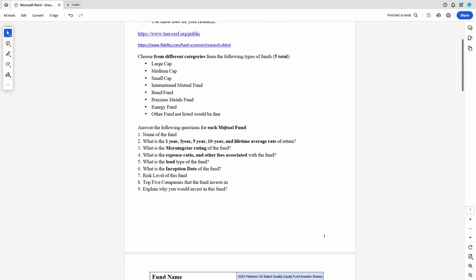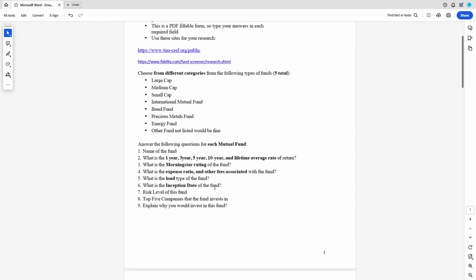We're going to look at the funds and name the fund. We are going to look at the 1, 3, 5, 10 year and lifetime average rate of return, so we have some good research and can see how fast they're growing. What is the Morningstar rating of the fund? What's the expense ratio? Other fees associated with the fund? What is the load, the inception date, the risk level, the top 5 companies this fund is investing in, and again, why would I even want to invest in this fund?